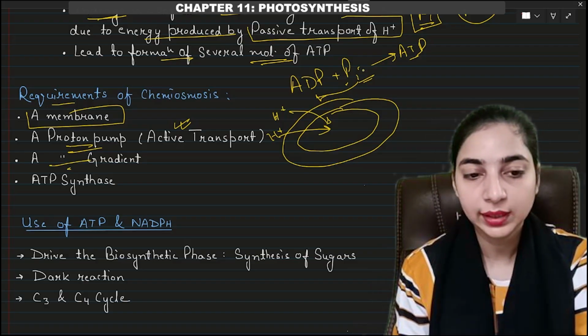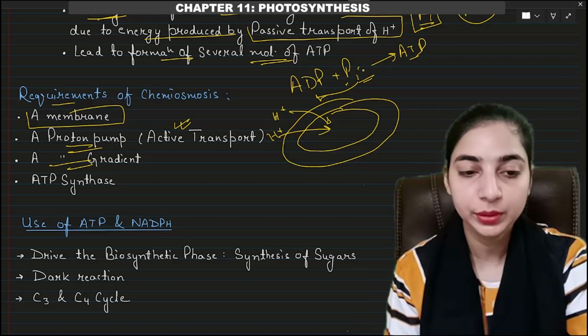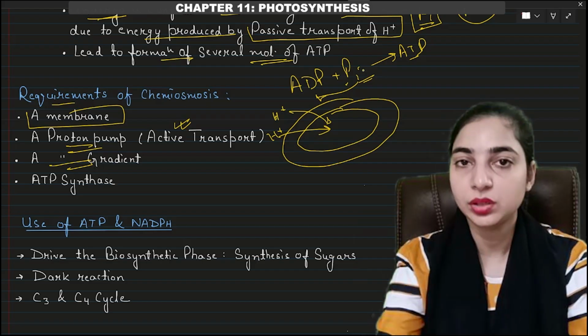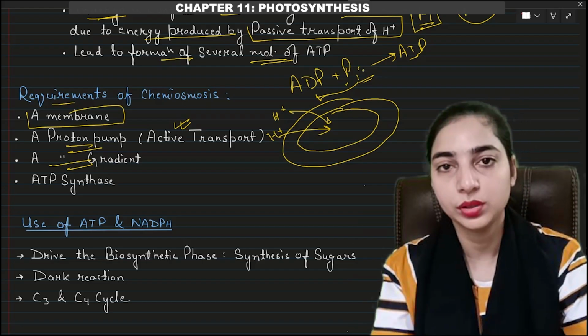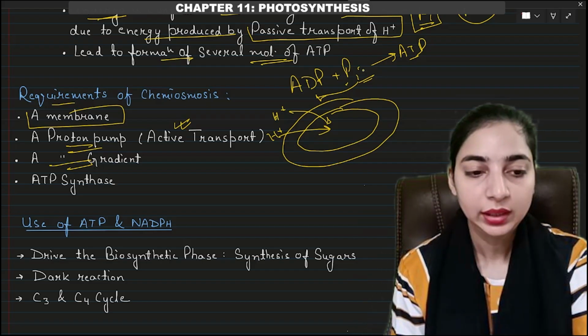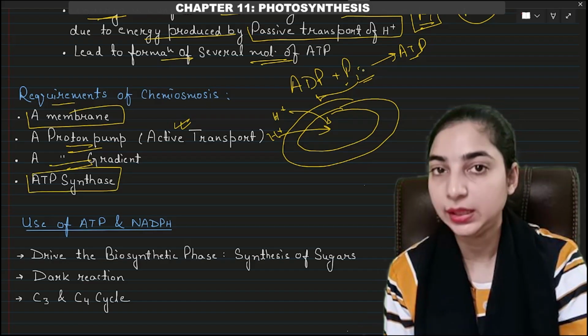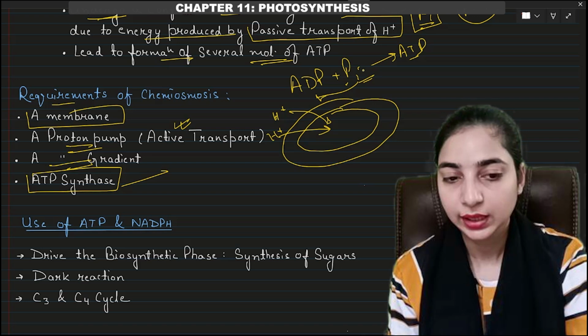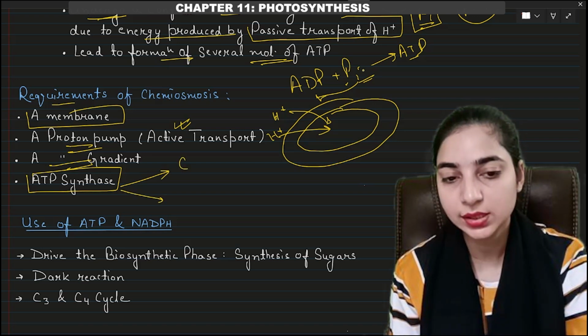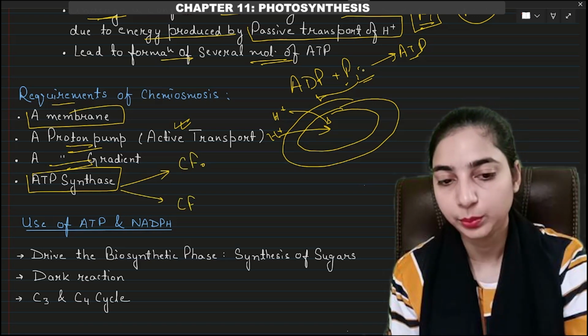Then a proton gradient will be formed, will be developed. That means higher concentration in the lumen and a lower concentration in the stroma. And then an ATP synthase enzyme is also important. Without this enzyme, ATP will not be formed. The ATP synthase enzyme will have two parts, CF0 part and CF1 part.